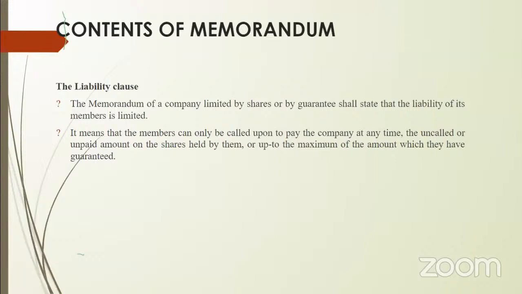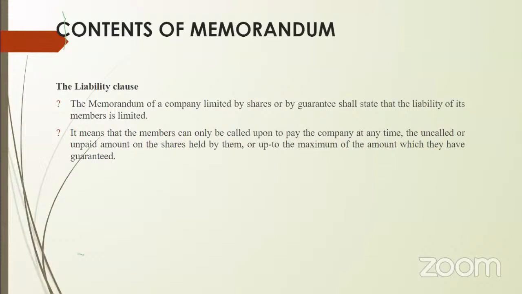If it is limited by shares, what does it mean? The members' liability is limited to the face value of the share. Say, for example, the company's share value is 10 rupees. So the shareholder's liability is only to the extent of 10 rupees per share, whatever the number of shares he holds, multiplied by 10.